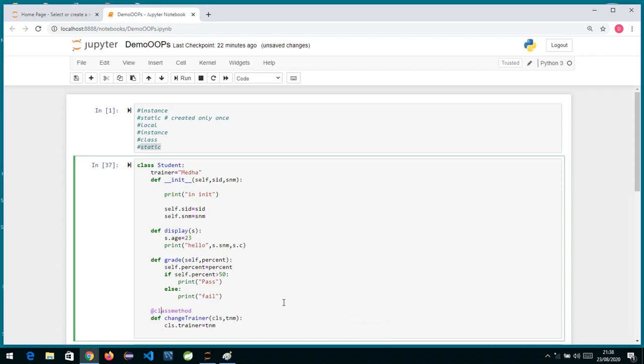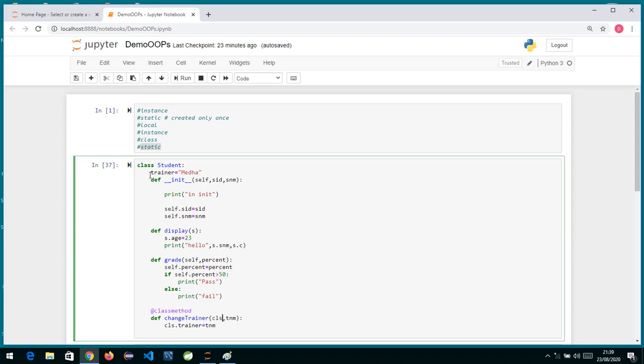So what is a class method? This is a method which receives the first parameter as the class. If you see the first parameter, I have written cls and then tnm. So this method receives the class as an implicit first argument, and it is used if you want to do any update to class level data.